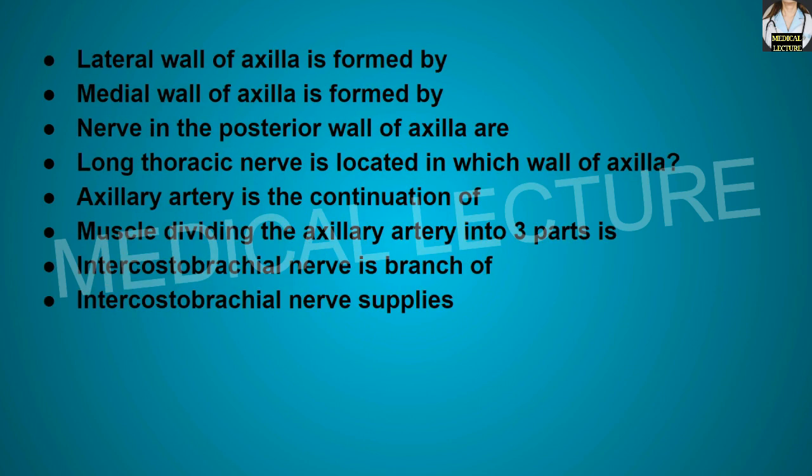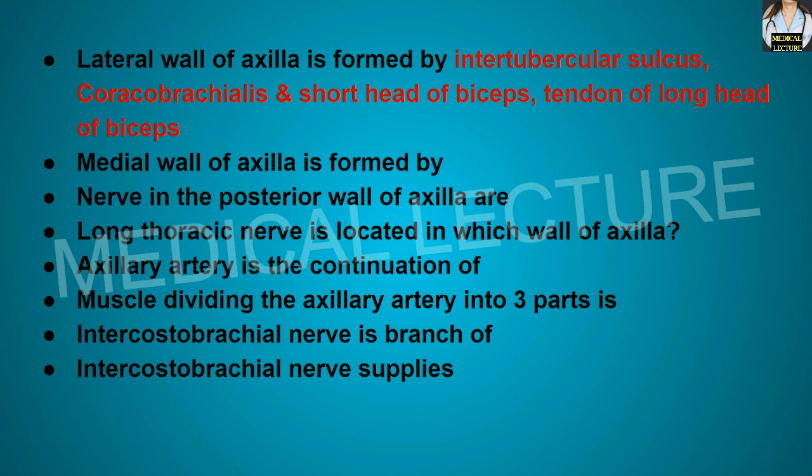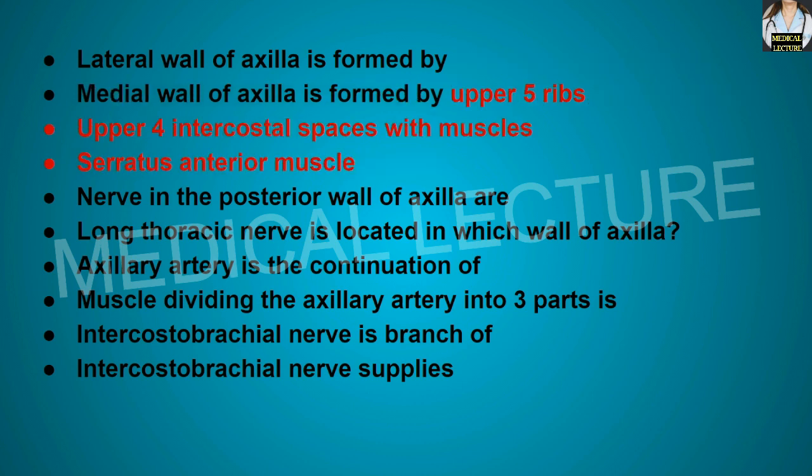Lateral wall of the axilla is formed by intertubercular sulcus, coracobrachialis, and the short head of the biceps brachii muscle, also tendon of long head of biceps brachii muscle. Medial wall of axilla is formed by upper 5 ribs, upper 4 intercostal spaces with muscles, and the serratus anterior muscle.